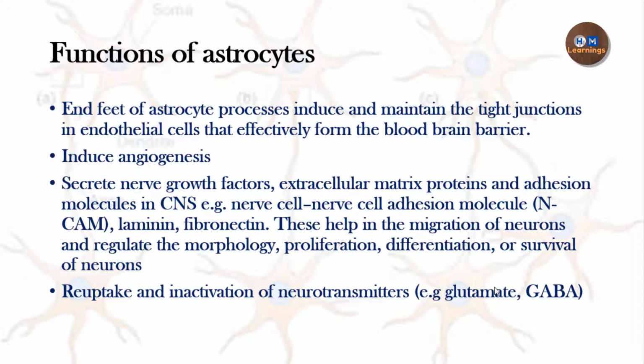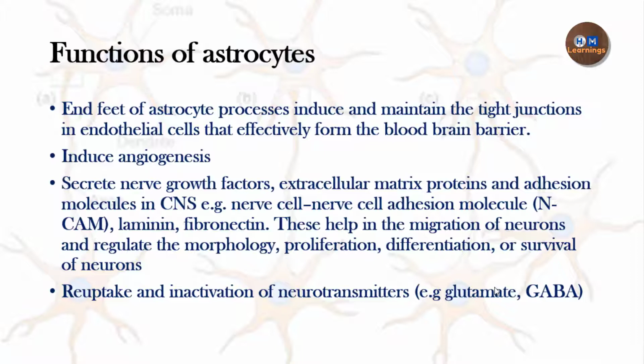It also secretes the nerve growth factors, secretes the extracellular matrix in which the neurons are embedded, and the adhesion molecules. All these things actually help in the migration of the neurons. It regulates their proliferation, differentiation, as well as the survival of the neurons, because ultimately all these things will add a nutritive value in the life of neurons.